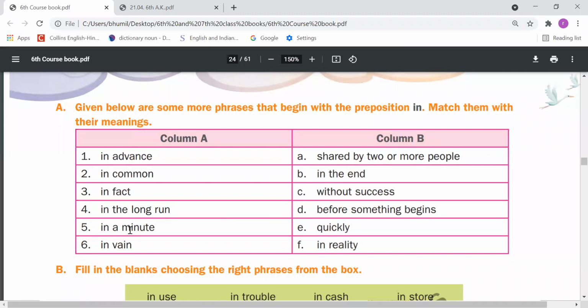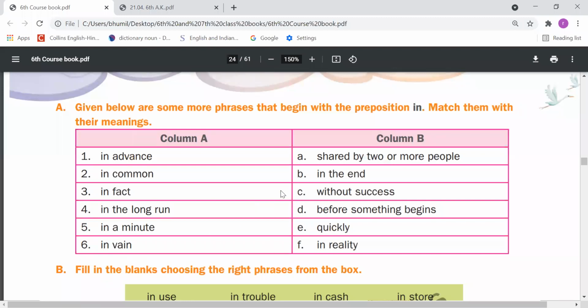Phrase number 5, in a minute. In a minute means quickly, means E you mention here, E. In a minute, quickly, you can say that I finished my work in a minute, or you can say quickly I finished my work. Phrase number 6, in vain.